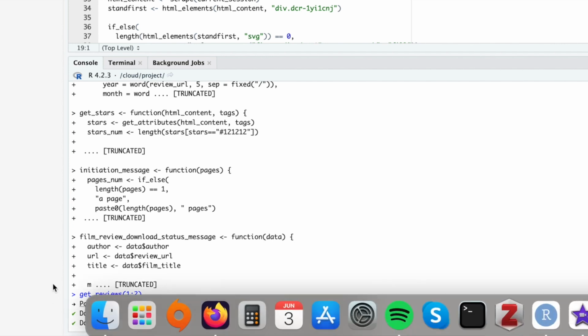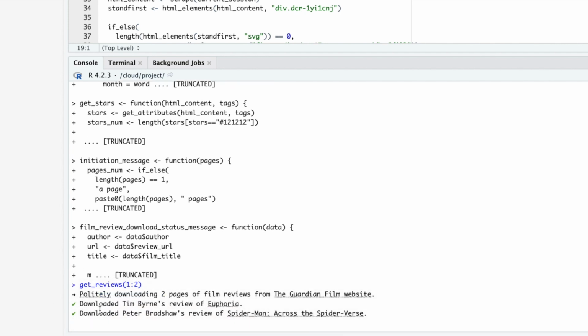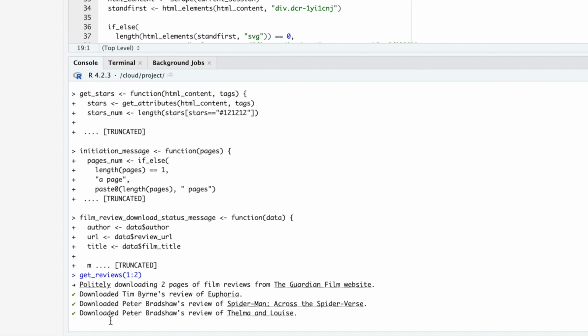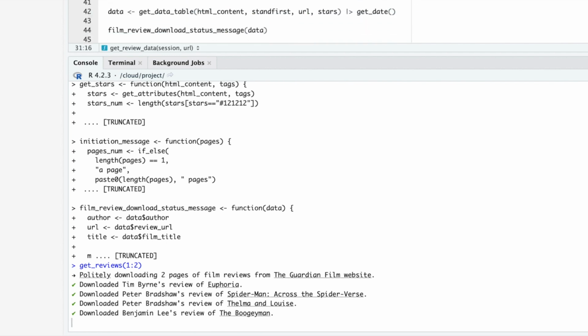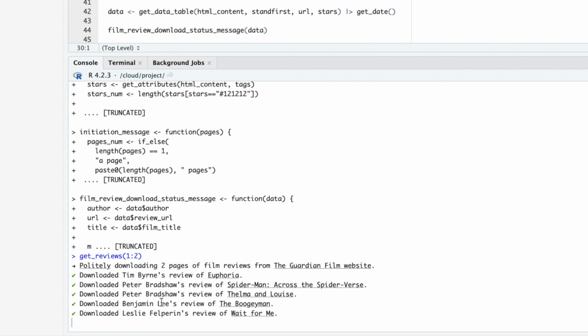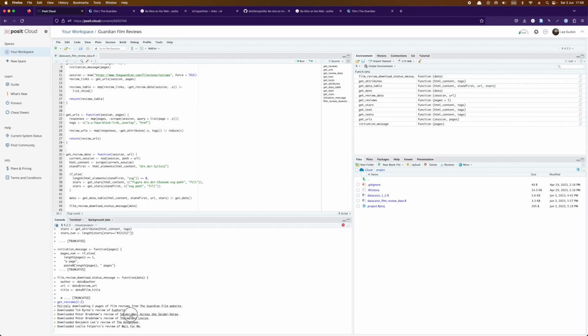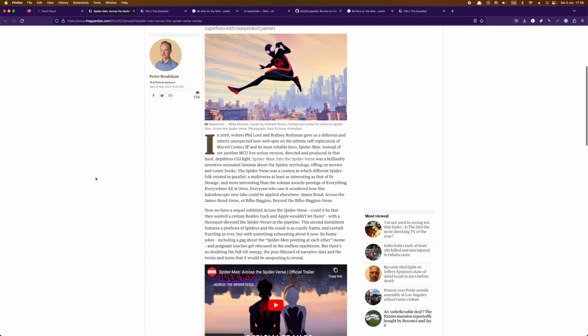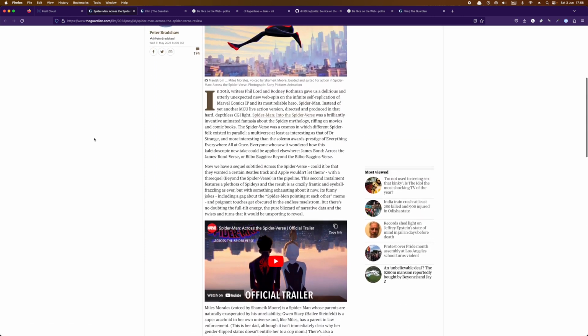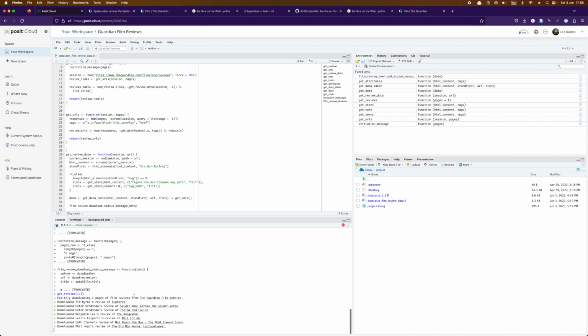But in a fairly short amount of time, I can see that it is now telling me that it is downloading these reviews. And there's just a few seconds passing between each of these messages. So I'm getting this continuous feedback as get_review_data is being executed. And the really cool thing is I can click on one of these links and it takes me to that review. So I can just read that review while I wait. And then when I come back, I can see that it's continuing and I can click on another review.